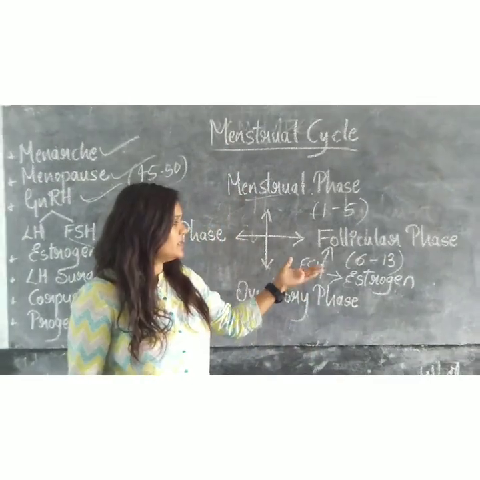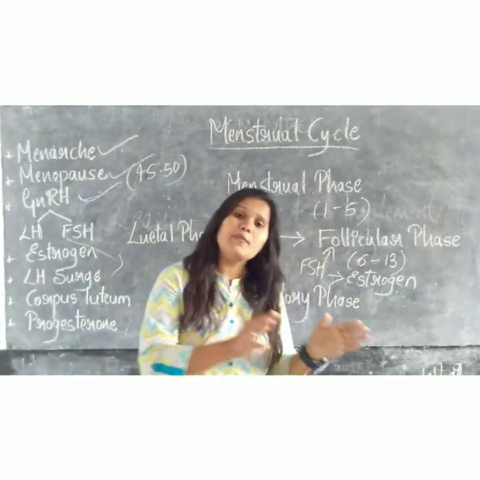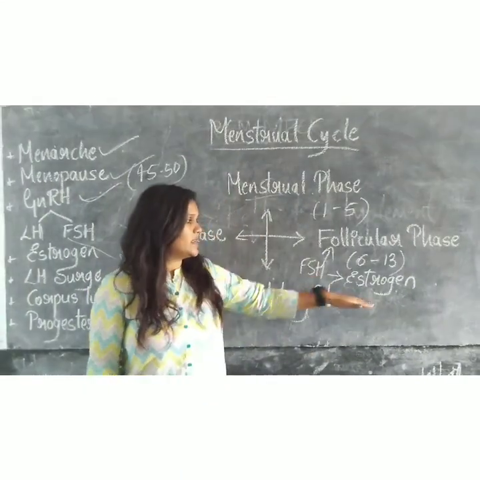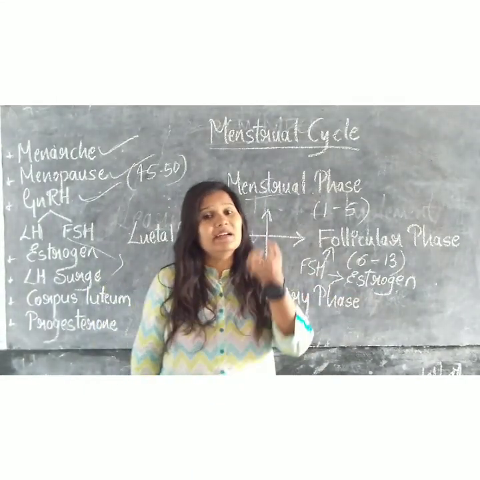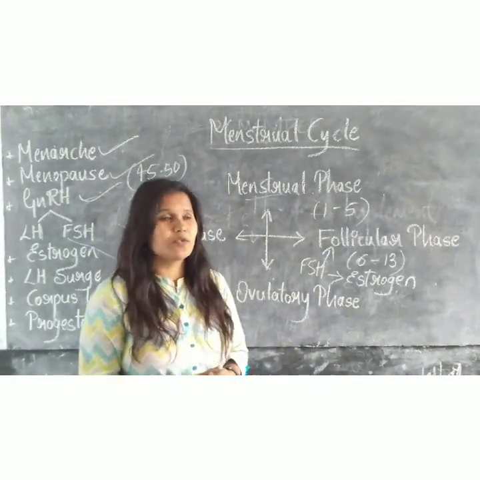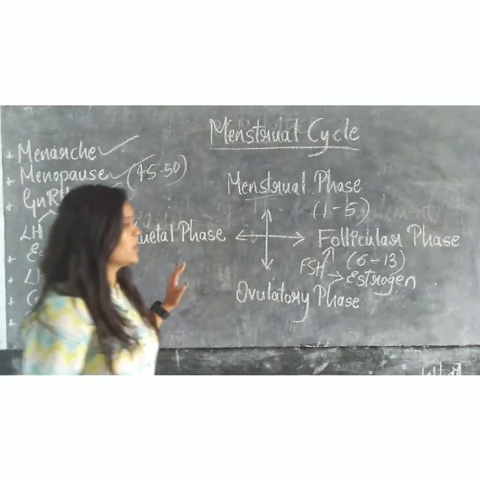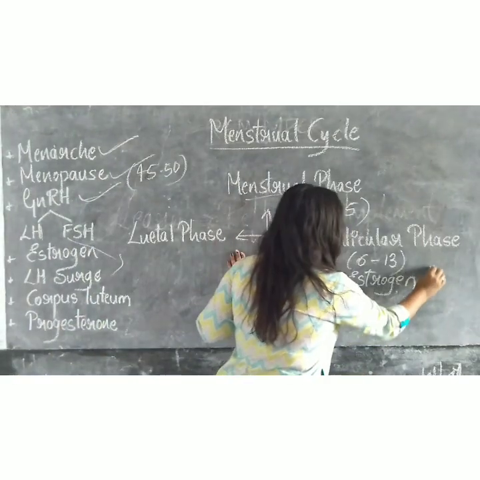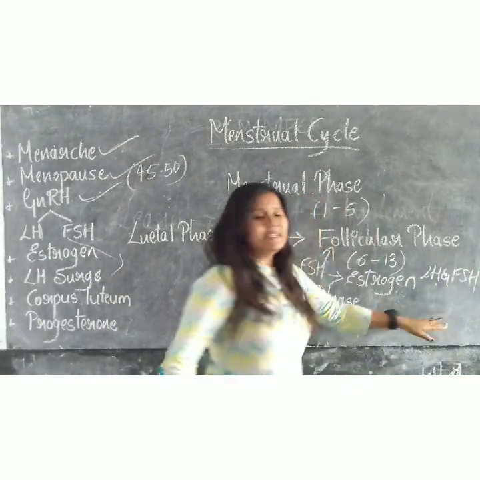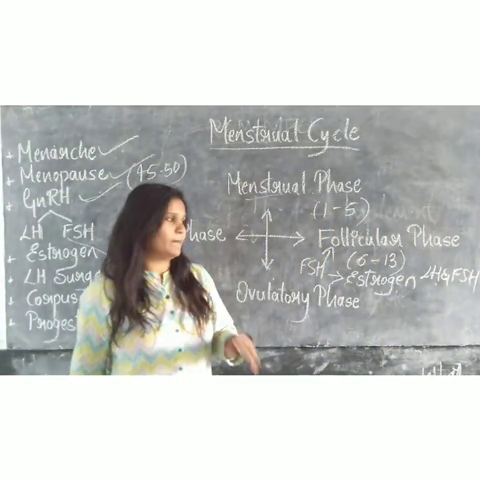Here the secretion of the FSH hormone and LH hormone will be high. The endometrium wall regenerates, and due to the ovarian hormones and gonadotropin hormones, the LH and FSH hormones are secreted at a maximum level.